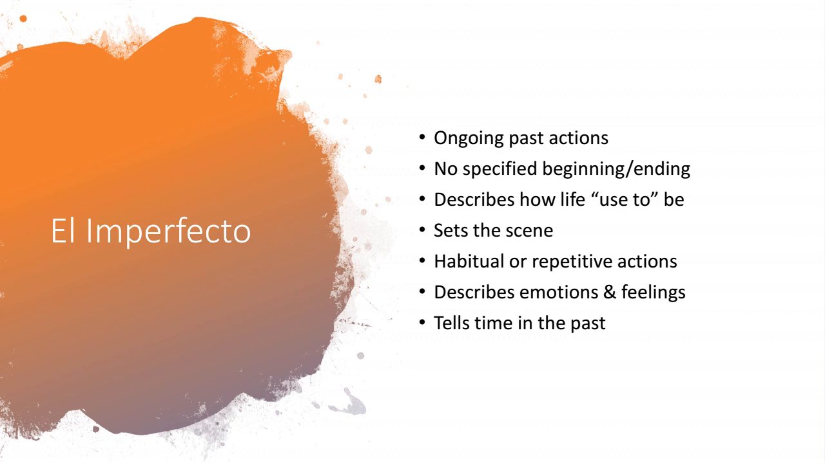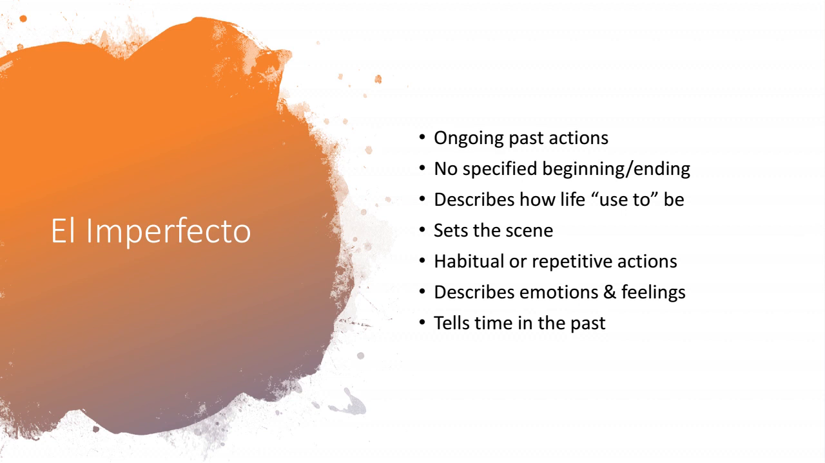We can use the imperfect when we want to describe how life used to be. So whenever you see that phrase used to, you would want to probably use the imperfect to describe how things used to be in the past. Whenever you're setting the scene for maybe a story, you would want to use the imperfect to describe what the scene was like before the actions started to happen. We use the imperfect tense for habitual or repetitive actions. So if you do actions out of habit, or if you repeat actions a lot and you're describing those actions, then you would use the imperfect tense.